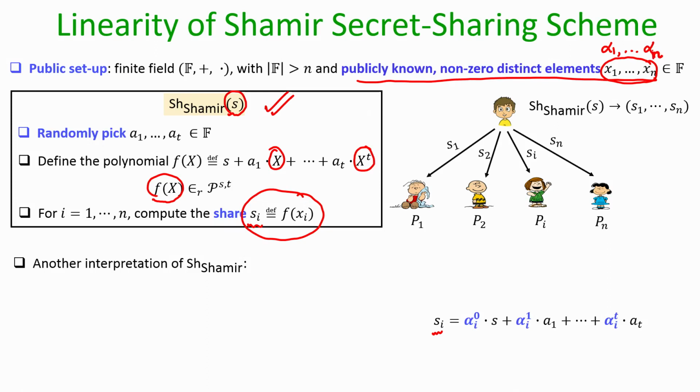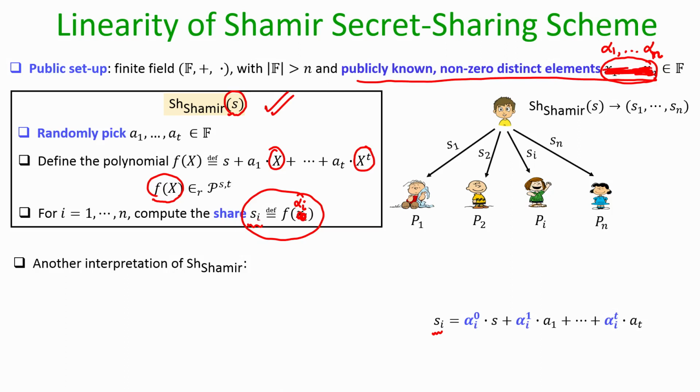And my share S of I is the value of the f polynomial at x equal to alpha I, right. So, I can keep any n non-zero evaluation points, namely the values at which the shares will be computed. Earlier I called them x1 to xn, but right now I am calling them alpha 1 to alpha n. Sorry for this typo. Okay.